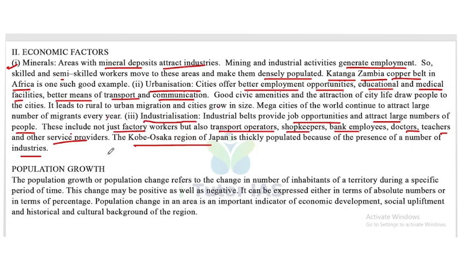So that is the economic factors, how economic factors influence the population distribution. Now, population growth.